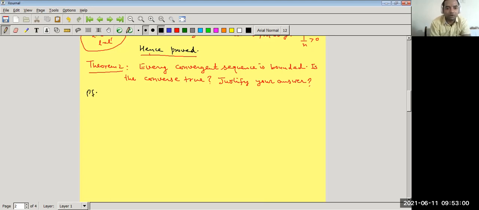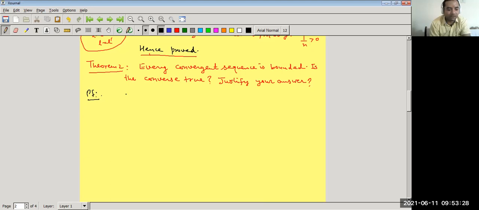So how can we prove what is given? A convergent sequence is bounded. We can take any convergent sequence, then we have to show that it is bounded. For boundedness, what do we have to do? We have to find that the sequence is bounded above as well as bounded below, or we have to find an upper bound and a lower bound for the sequence. If there exist an upper bound and a lower bound, then the sequence is bounded.